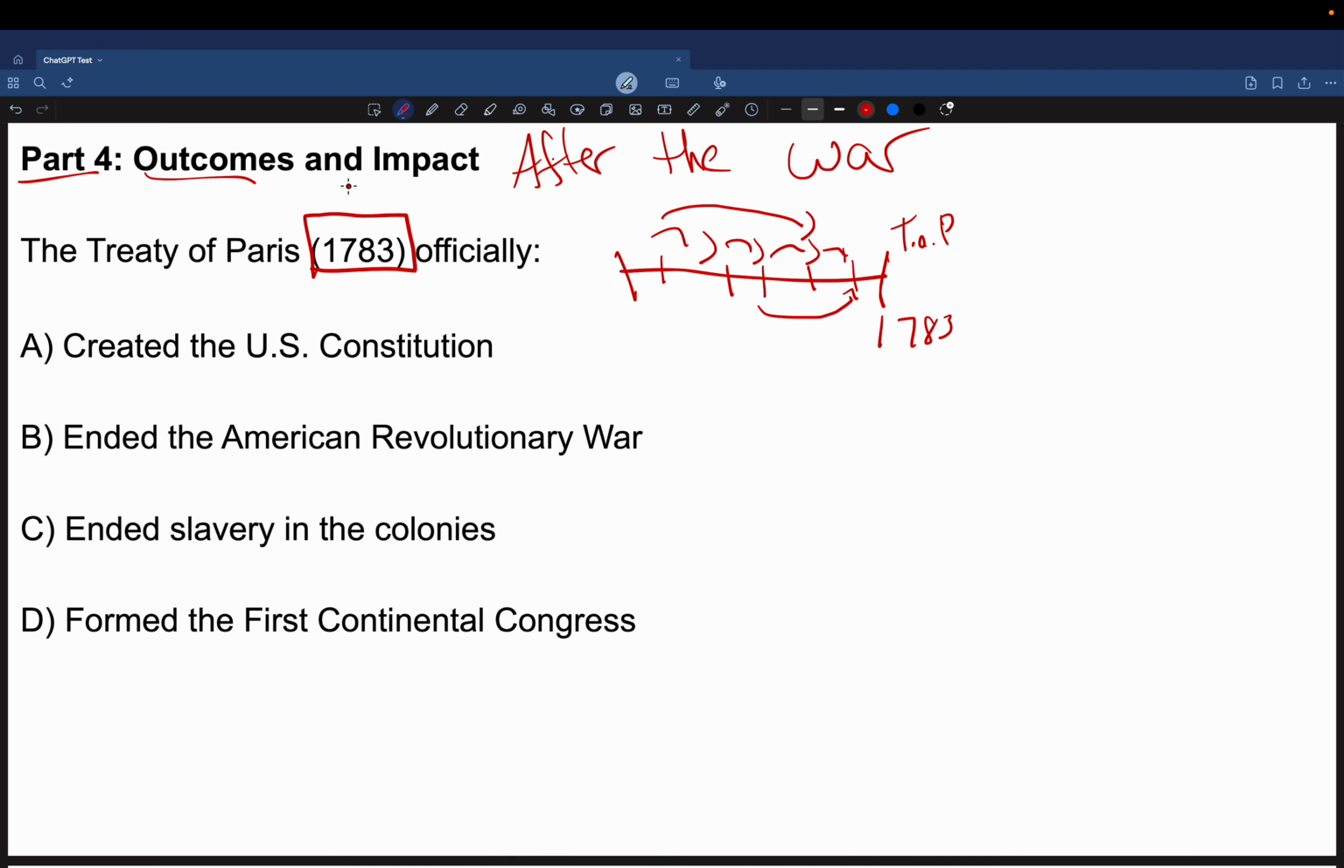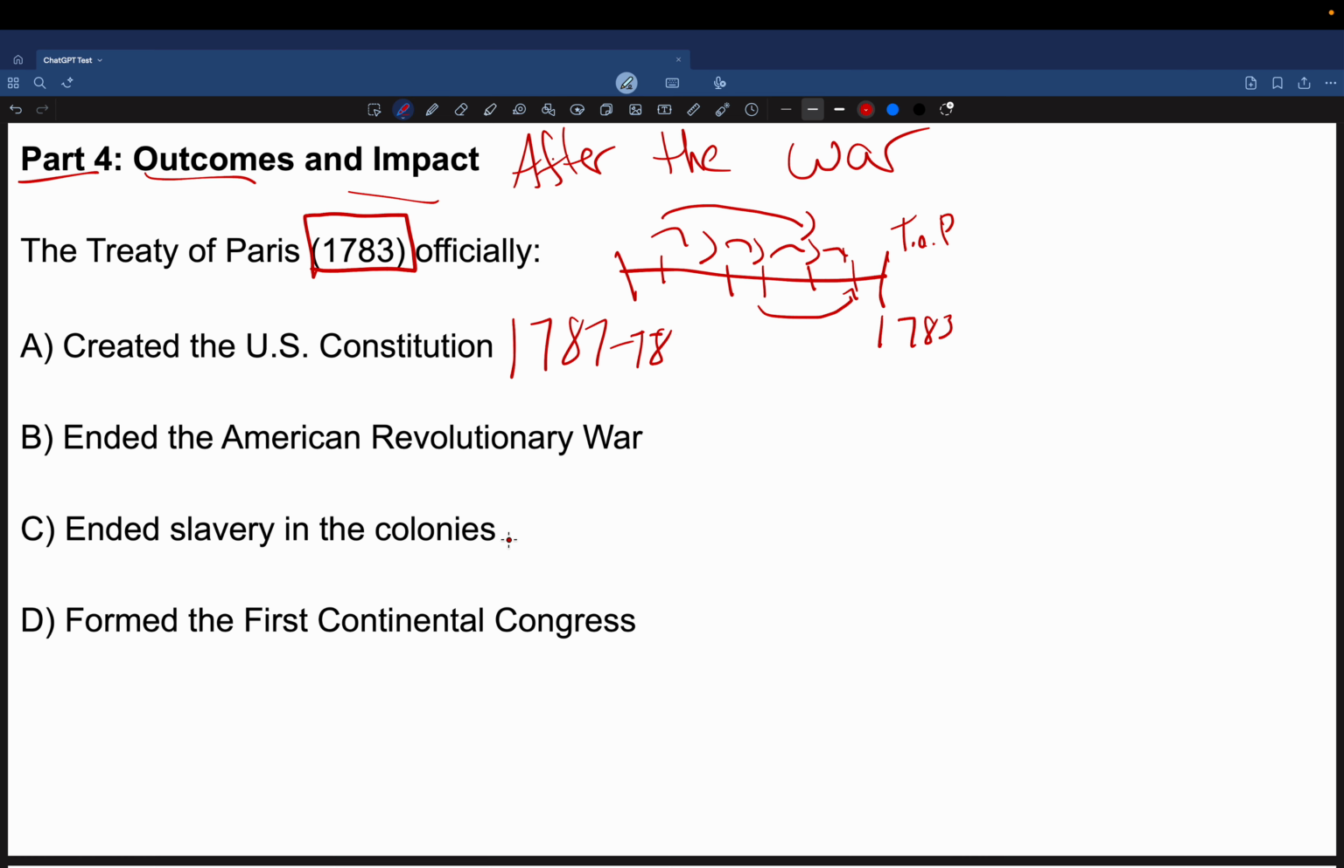Well, I know we're dealing with outcomes and impacts. So, ended slavery in the colonies, formed the First Continental Congress, ended the American Revolutionary War, created the U.S. Constitution. Well, I know that the Constitution was 1787, 1788. Ended the American Revolutionary War, ended slavery in the colonies.